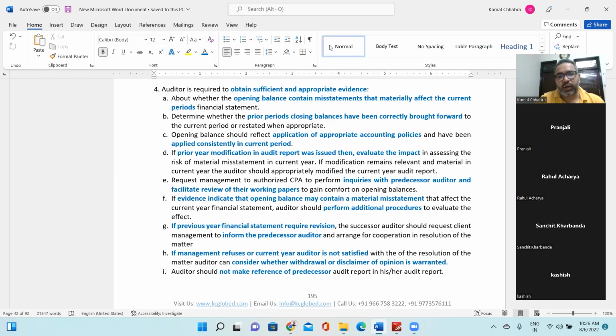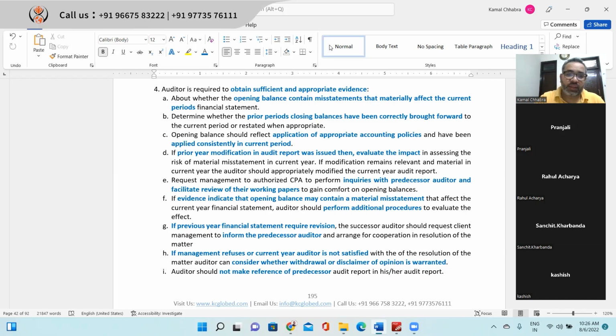The auditor is required to obtain sufficient and appropriate evidence to ensure whether there is any misstatement in the opening balances or not. For that, you need to perform procedures which include inquiry, inspection, observation, and re-performance or recalculation for the respective financial statement line items coming in the opening balance.